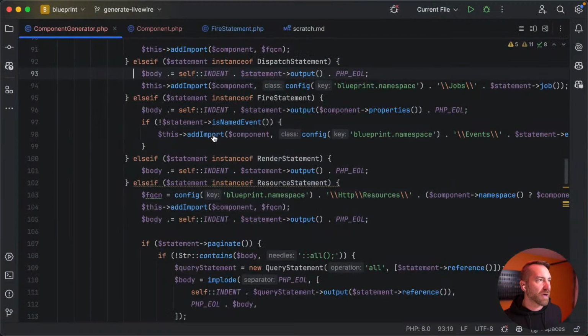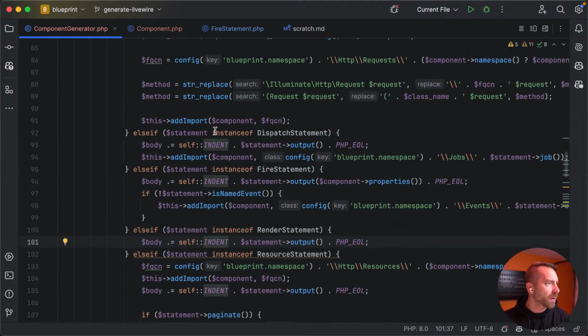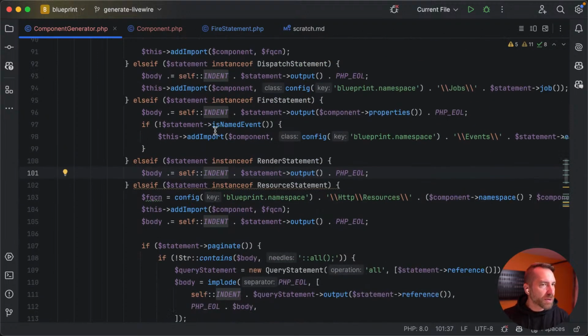If I remember correctly, a couple weeks ago we were determining which event or which controller statements from a Livewire context need to be aware of the properties that are mounted within Livewire.